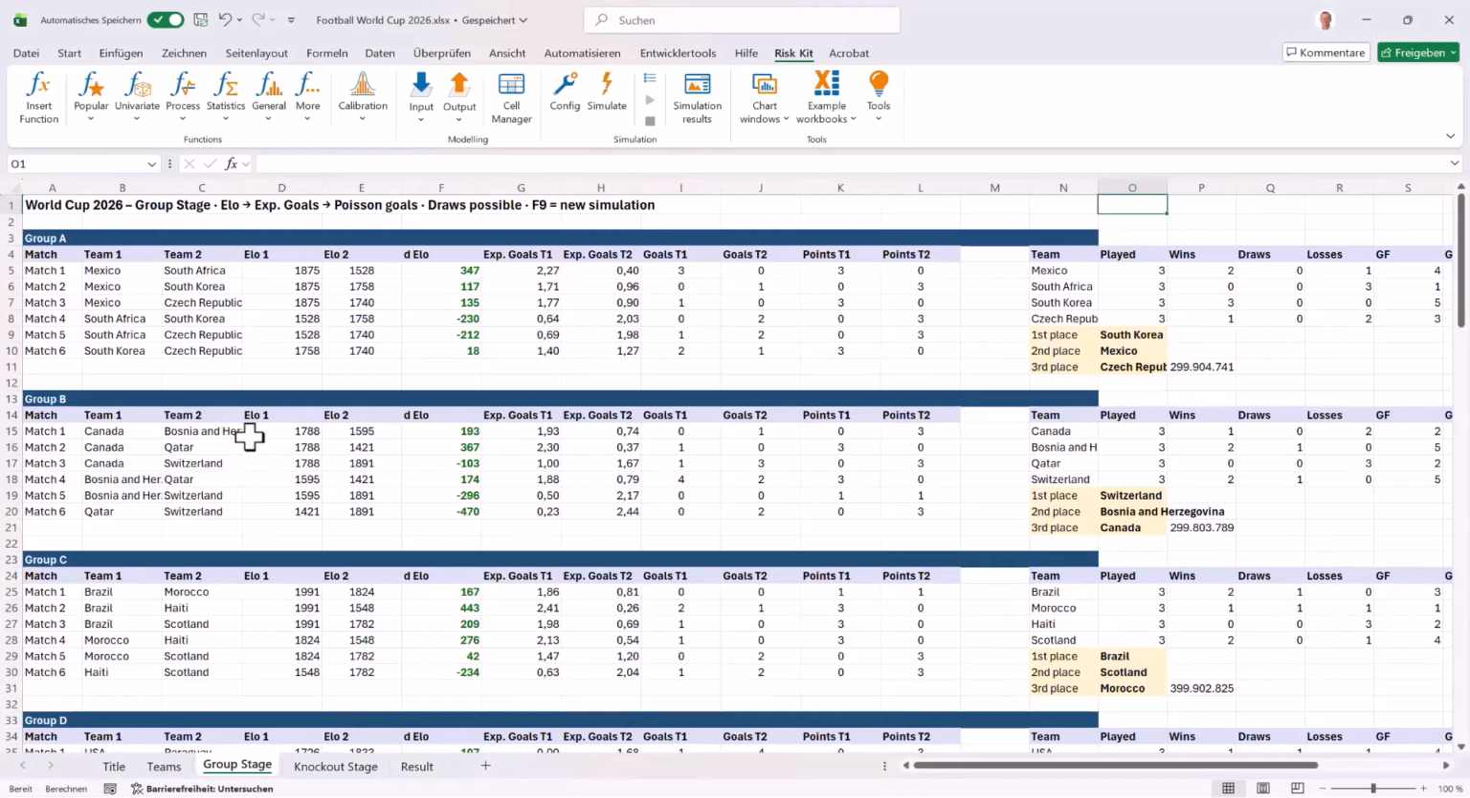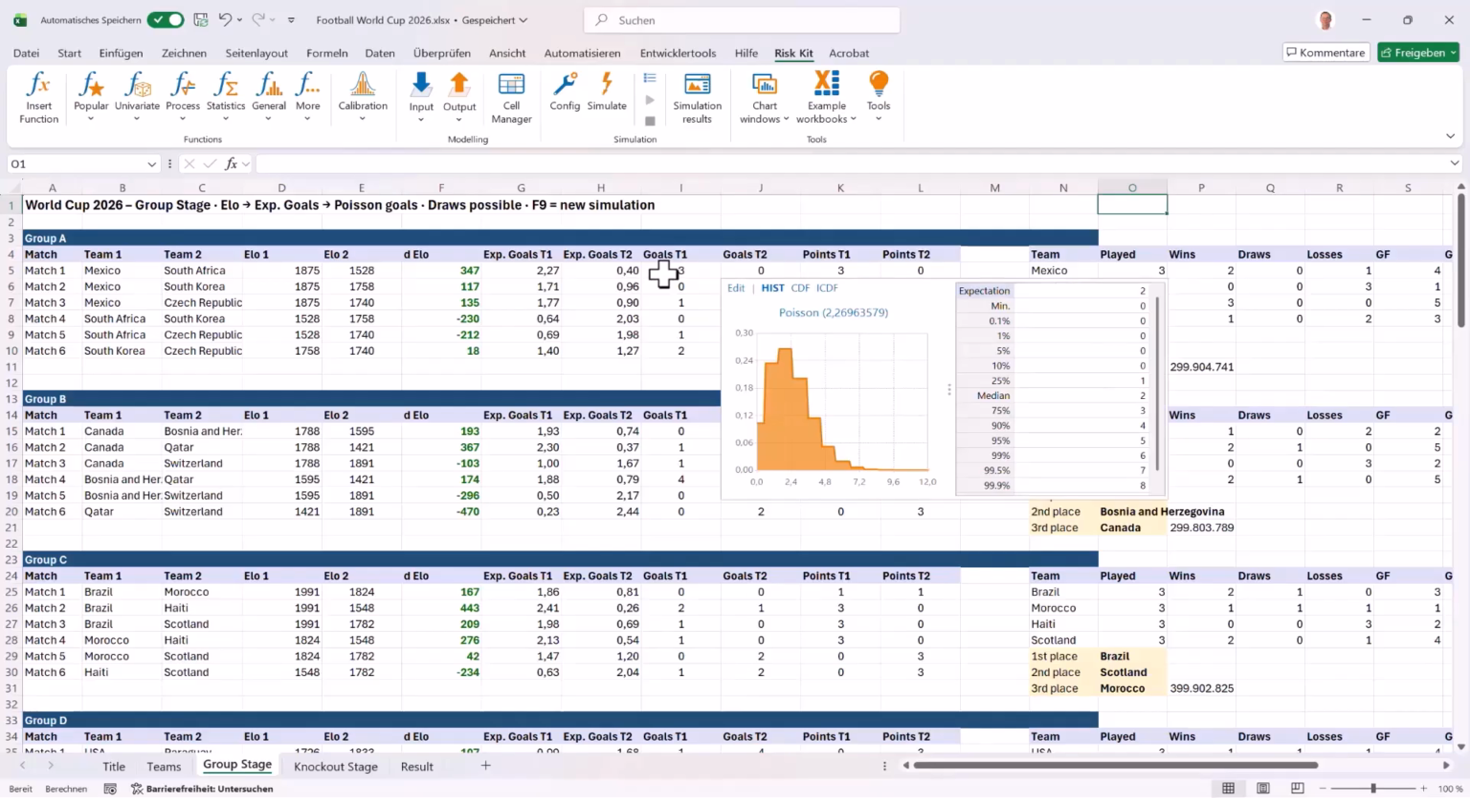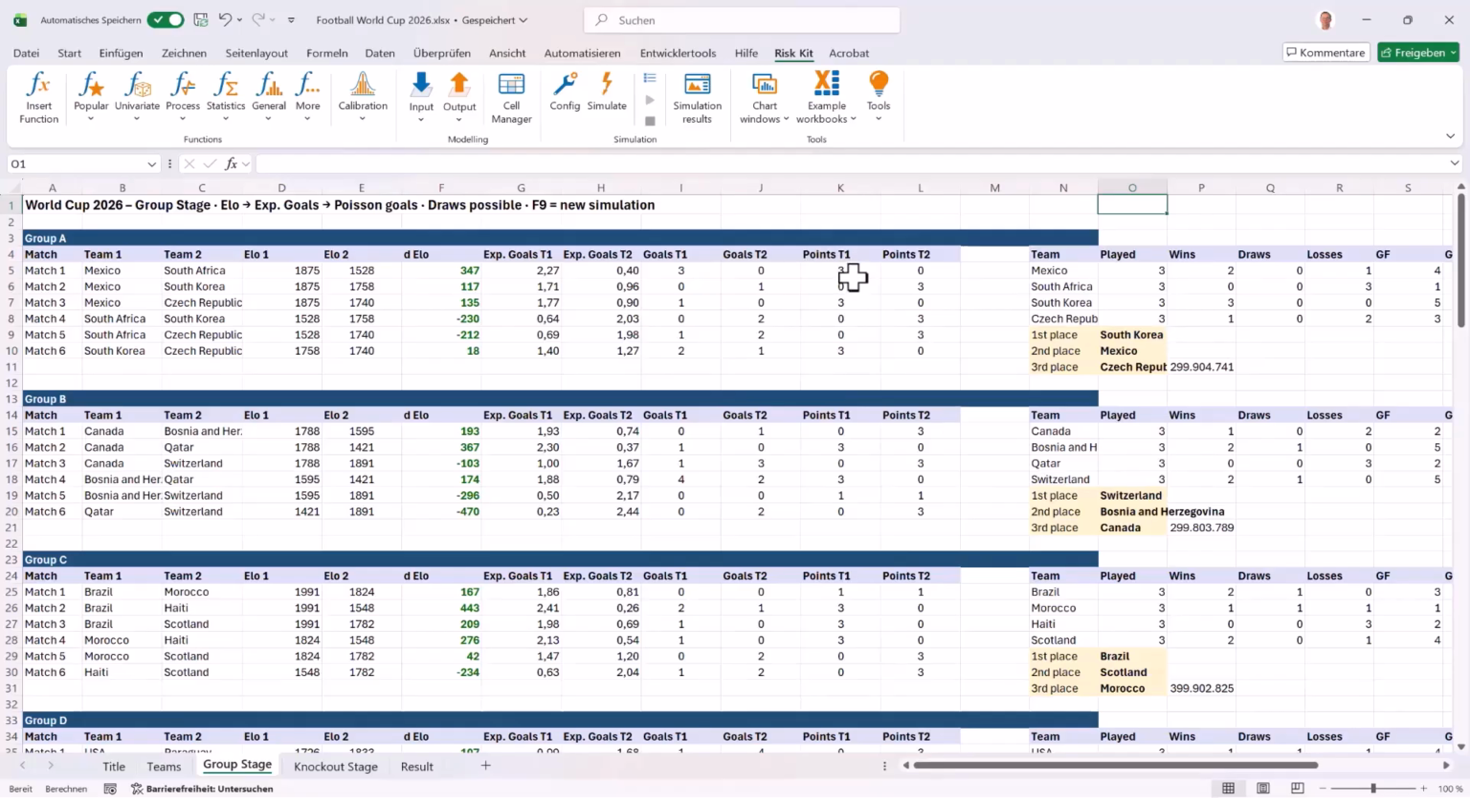To simulate a match, we first take the ELO ratings of the two teams involved and find the difference. From that, we calculate the expected number of goals that Team 1 and Team 2 will score in this match. In the simulation, we draw the actual number of goals scored from their respective distributions. This gives us points for a win and a loss, or vice versa for a Team 2 win and a Team 1 loss, or for a draw.